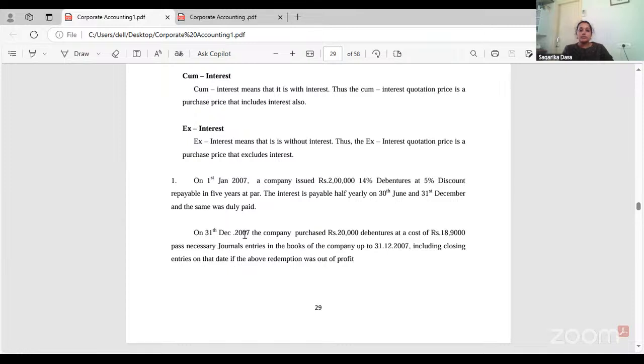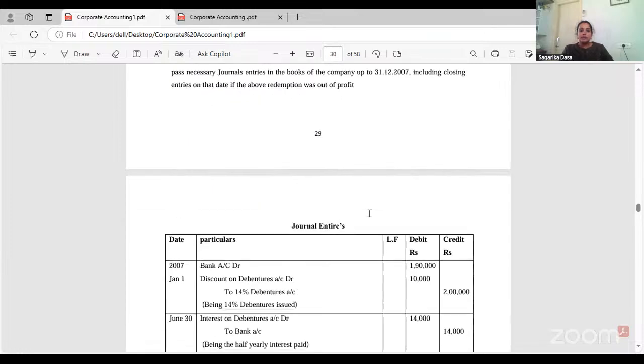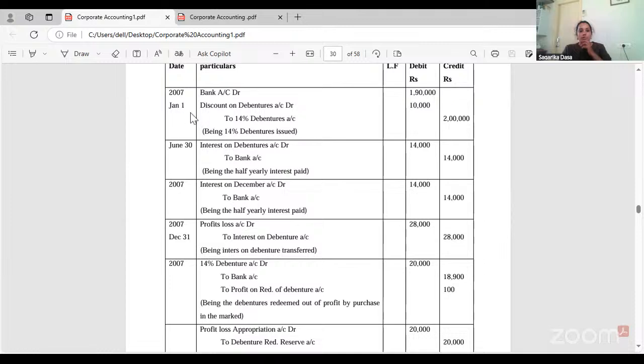Every 6 months they are going to get the interest amount. On 31st December 2007, company purchased 20,000 debentures at a cost of 18,900. We have to enter the journal entries. First, we will see the journal entries. 2 lakhs rupees of debentures, 5% is the discount. So, bank account data, discount on debentures. On 2 lakhs, if you take 5%, it is 10,000. So 2 lakhs minus 10,000 is 1,90,000 only, because we are issuing at a discount. So 10,000 will be deducted, 1,90,000 you will have in your account. So bank account data are 1,90,000.